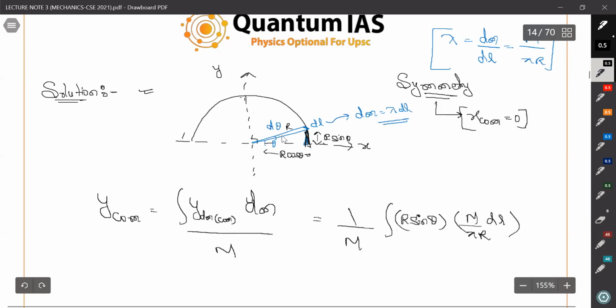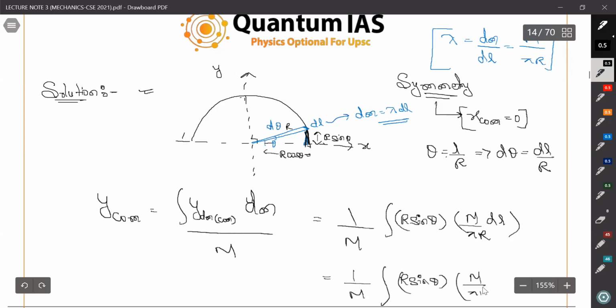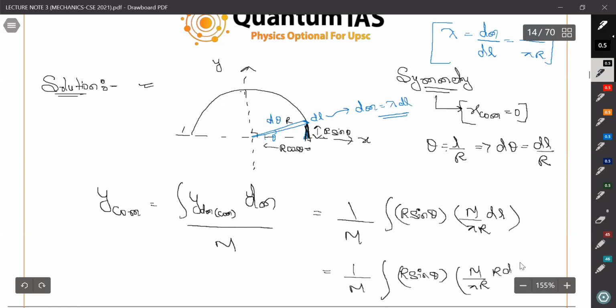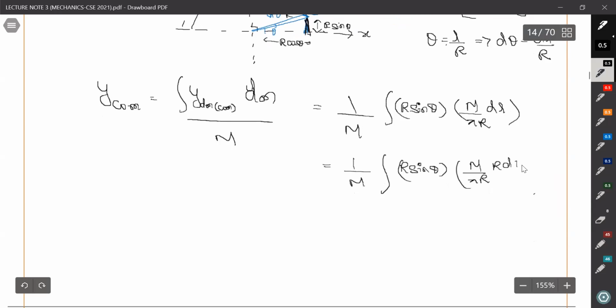One more thing here: we know that theta equals L by r, so d theta equals dl by r, and we can write dl as r d theta. So we have 1 by m times the integral of r sine theta, with dm equal to m by pi r into r d theta.